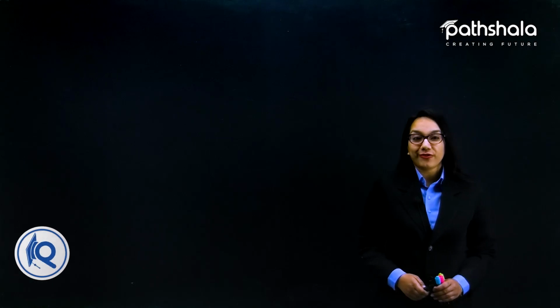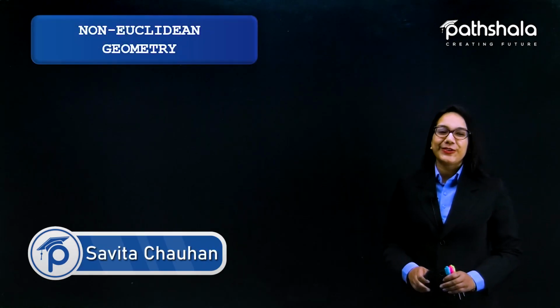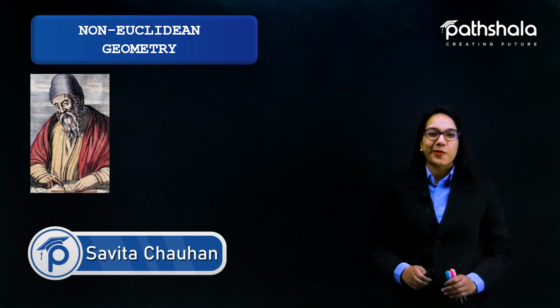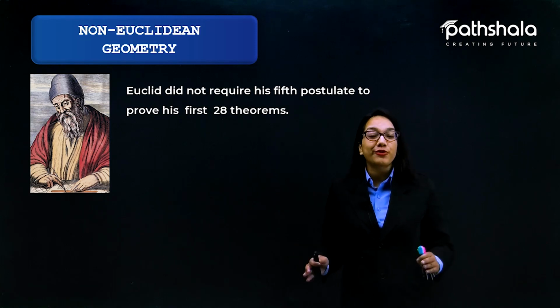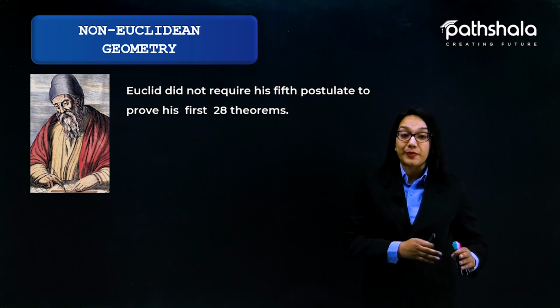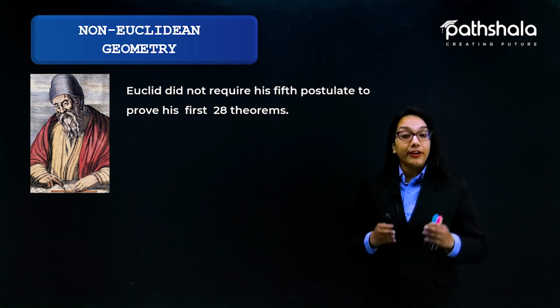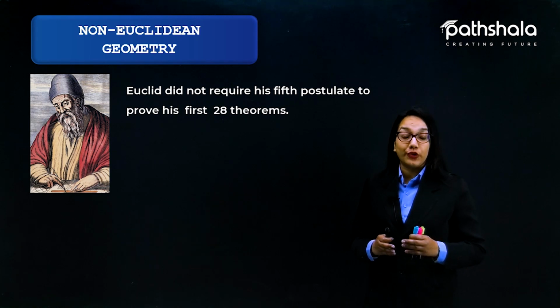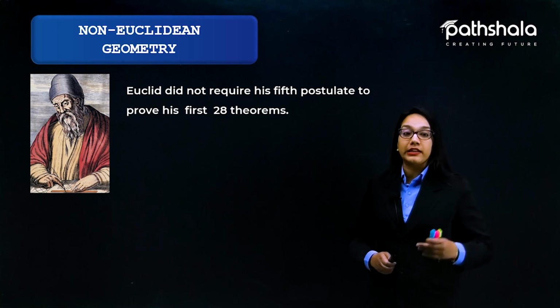So let's just move on further and talk about non-Euclidean geometry. Yes, non-Euclidean geometry. Let's talk about Euclid first. Euclid did not require his fifth postulate to prove his first 28 theorems. Moreover, Euclid and other mathematicians considered the fifth postulate as nothing but a theorem which can be proved using the four postulates and other axioms.